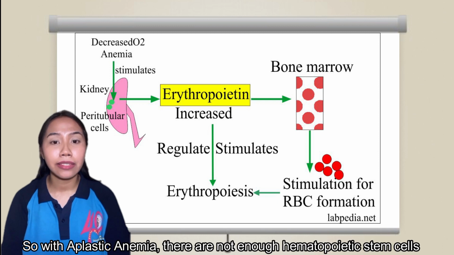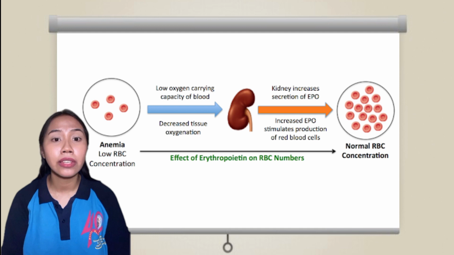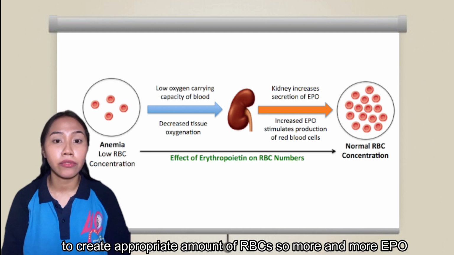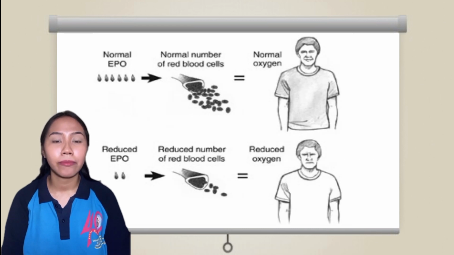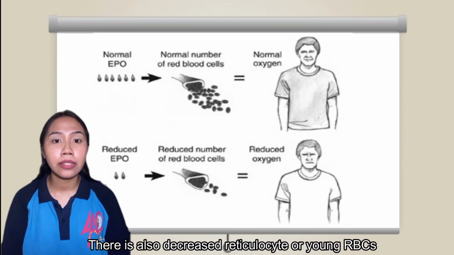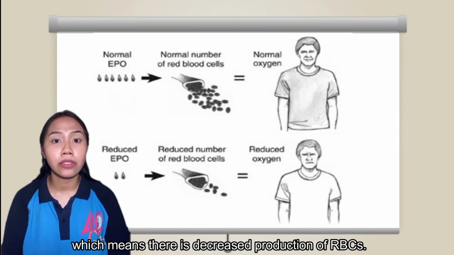So with aplastic anemia, there are not enough hematopoietic stem cells to create an appropriate amount of RBCs, so more and more EPO gets produced in an attempt to compensate. There is also decreased reticulocytes or young RBCs, which means there is decreased production of RBCs.